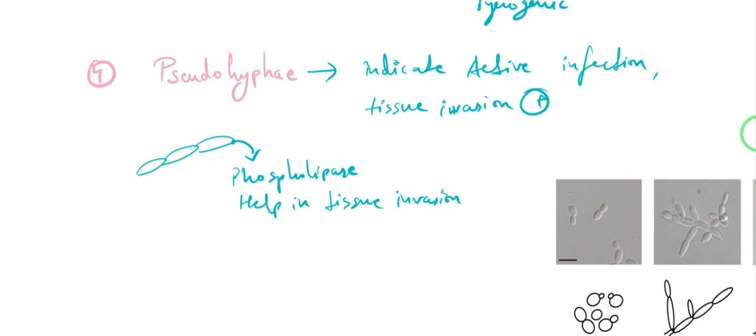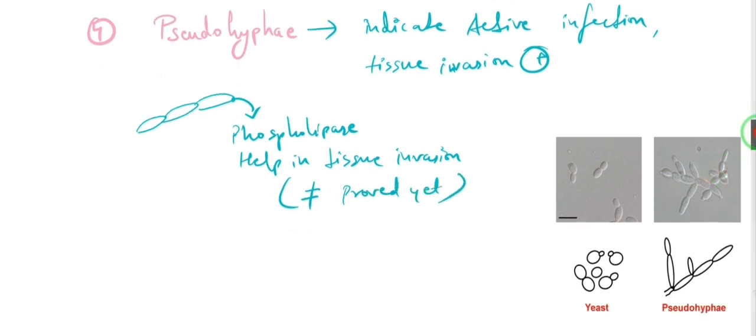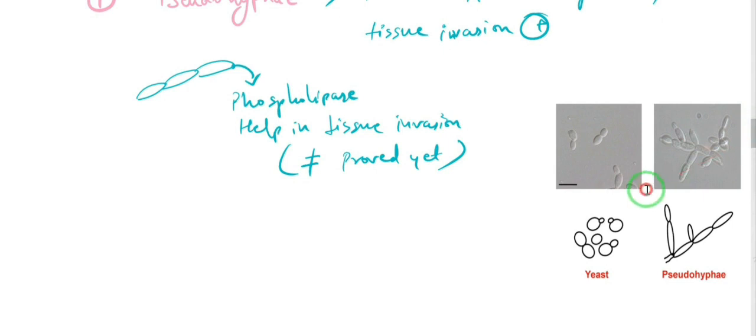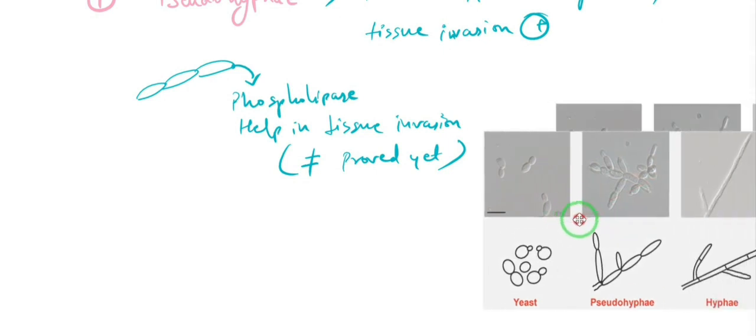Like the enzymes we saw earlier, aspartate proteinase and serine proteinase, this phospholipase, which is also secreted by the pseudohyphae, also helps in tissue invasion, but this is not proved yet, right? Now let's talk about a special thing about Candida albicans itself, Candida species, right?